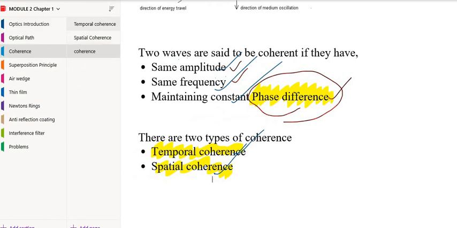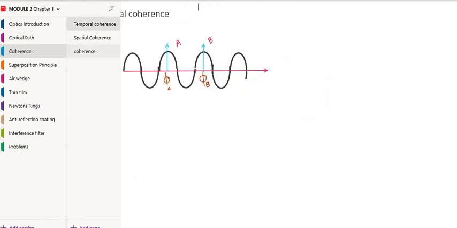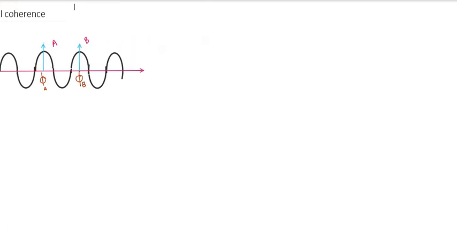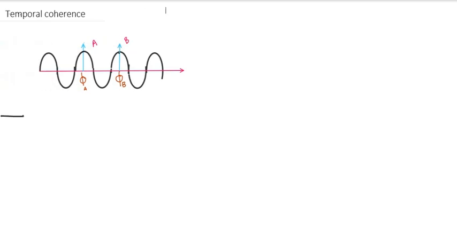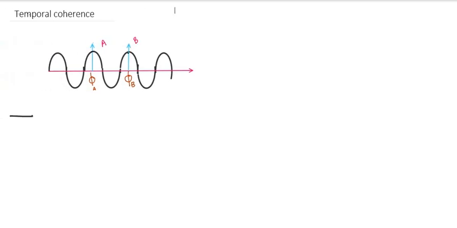The first one which I am going to discuss is the temporal coherence.